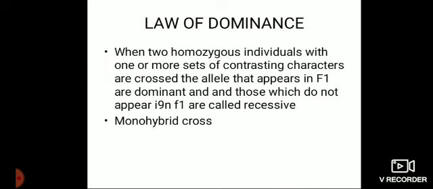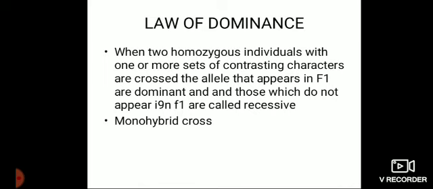Now I told you that Mendel put forward 3 principles: law of dominance, law of segregation, and law of independent assortment. Dominant character means what? Tall height. Then as far as the peas are concerned, yellow seeds, axial flowers, these are the dominant characters. Why are they dominant? Because they appear in the first filial generation.